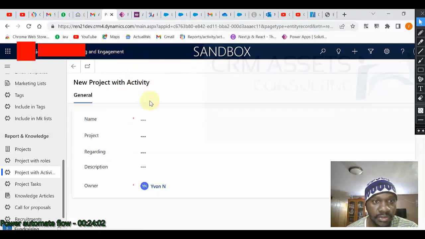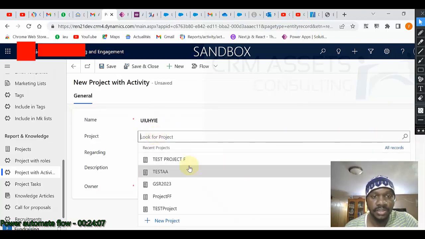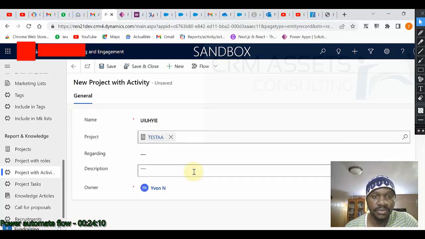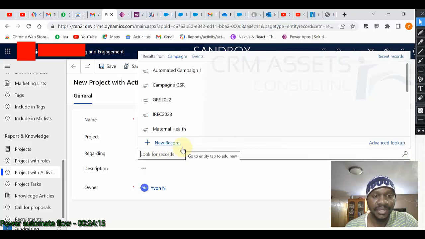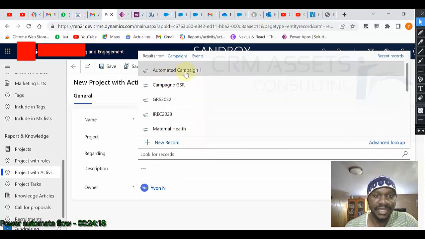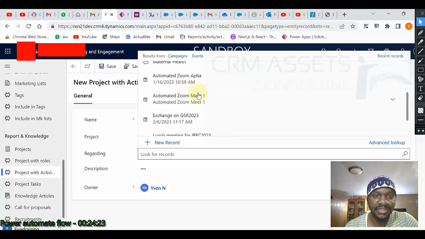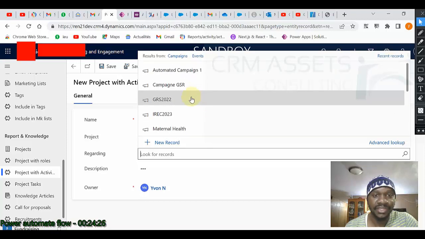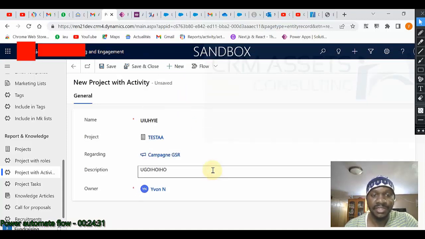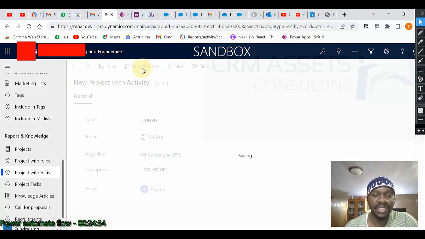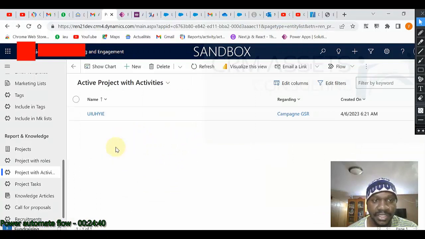Let us add a new one. I name it like this. Let us say it is this project SAA. Okay, this is our regarding field. This is a campaign. This is event. So it is pointing on campaign and event. It works well. So let us say this campaign description. I write what I want there. I click on save and close. So our regarding field is well created.